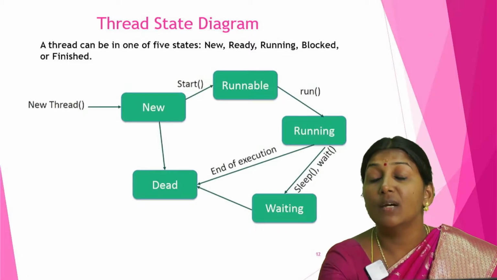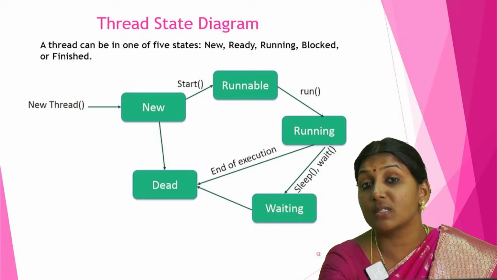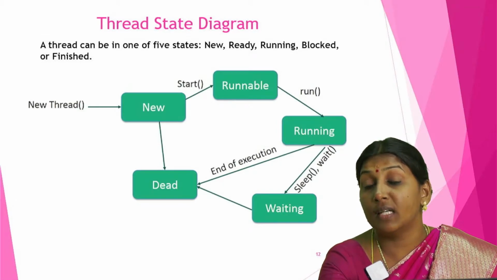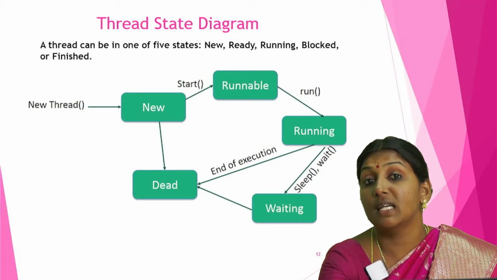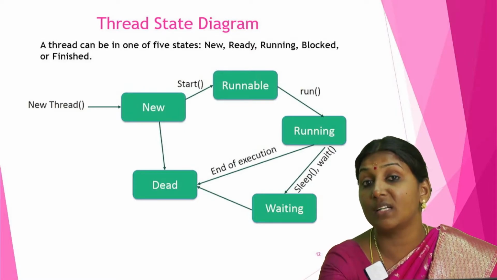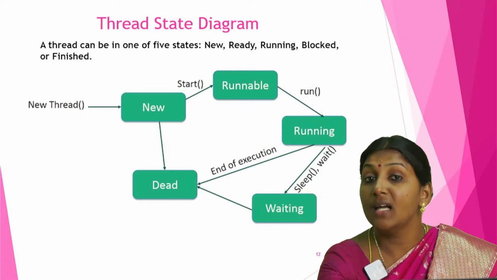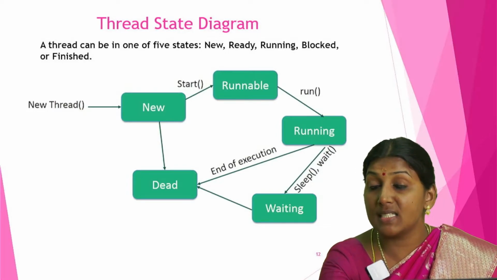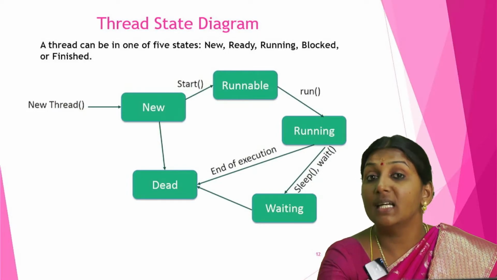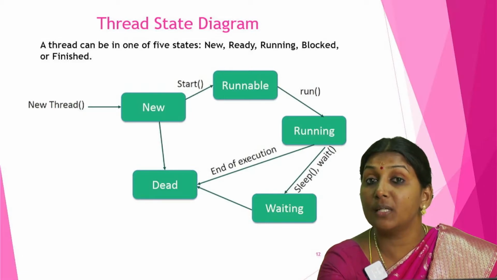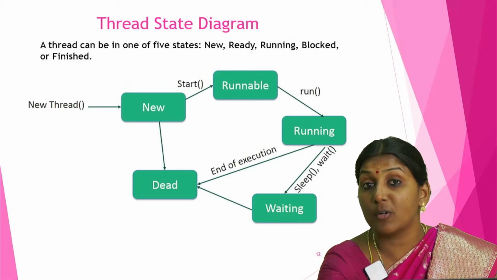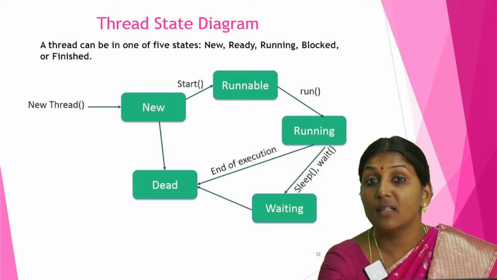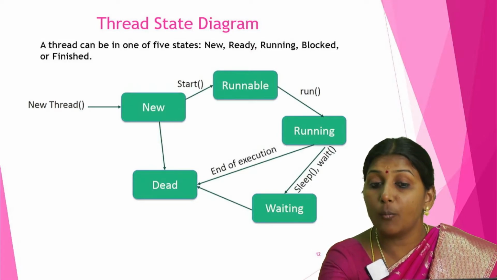Then the waiting state. While running the process or thread, if any resource is not available, if there is any shortage of resource or any other interruption while running the program, then that process will be kept in the waiting queue. That is the fourth state. Once the resource is allocated to the process, that process will be put back into the running state. So the waiting state and running state will be executed one by one.